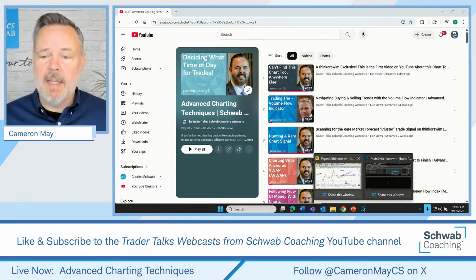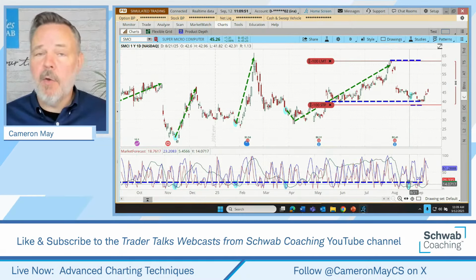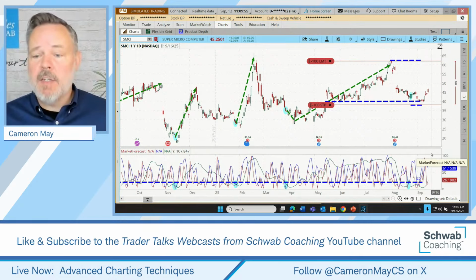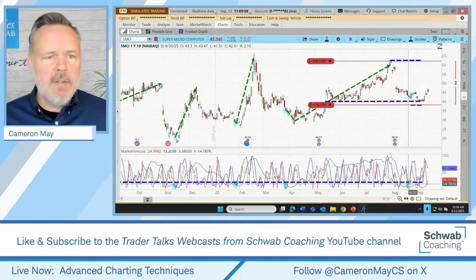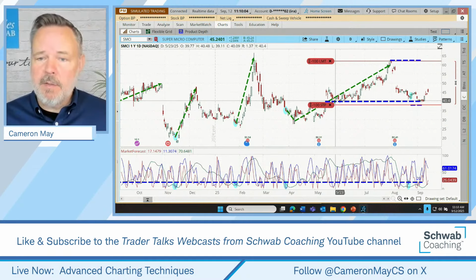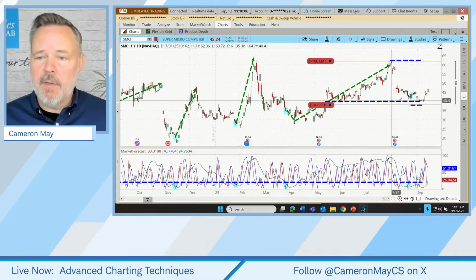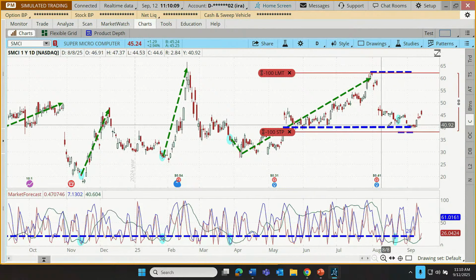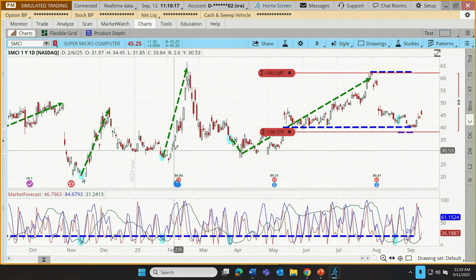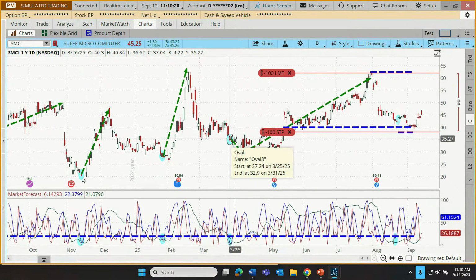Anyway, let's go back here. Now that we know where to find those previous webcasts where we can see the logic of these trades, we spotted a cluster on Supermicro a couple of weeks ago. That was right here. The stock also seemed to be right near an area of support, so we took an entry on the combination of that technical evidence, with the objective that maybe we're going to get another one of these big runs like we've seen following previous clusters. A big run here, a big run here, a big run here.